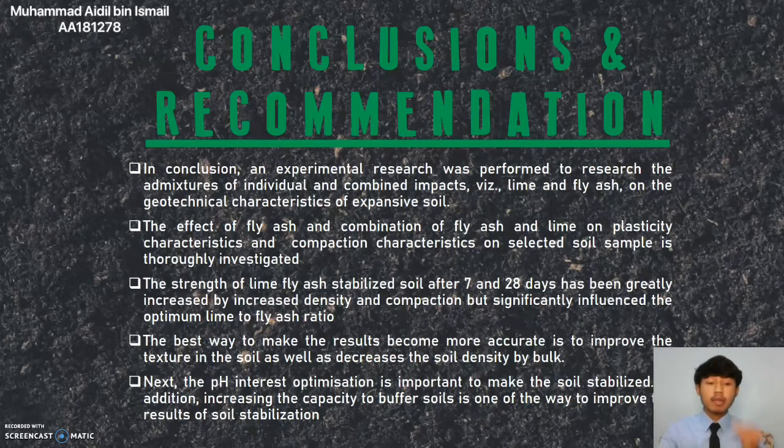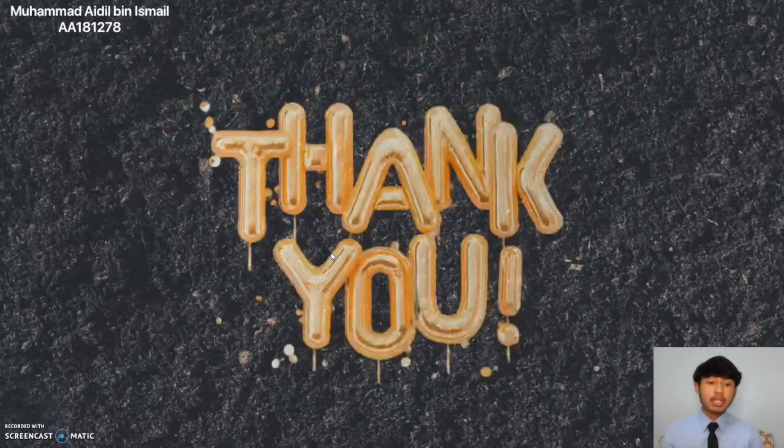And for the recommendation for this project, the best way to make the result more accurate is to improve the texture of the soil as well as decrease the soil density by bulk. And the last recommendation is that pH optimization is important to make the soil stabilized. In addition, increasing the capacity to buffer the soil is one of the ways to improve the result of soil stabilization. That's all from us.